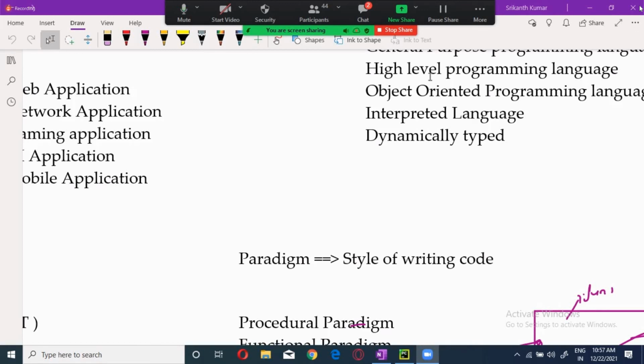While writing code, anyone can write. But during the execution, the same variable one time holds an integer, the second time holds a string, and the third time holds a float. The data type is changed during the execution. That is what is called dynamically typed.